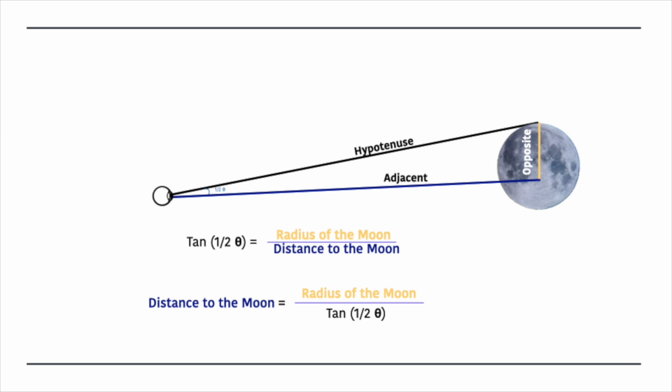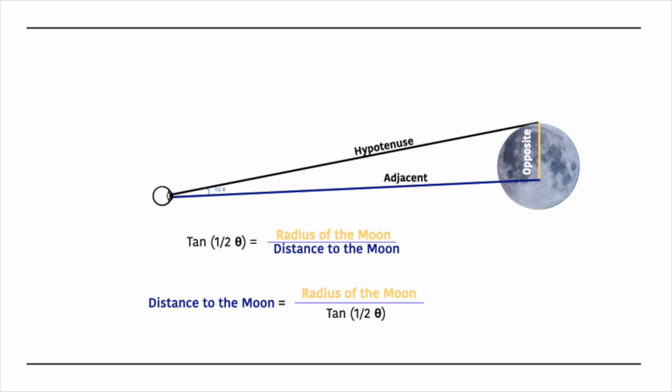Aristarchus then went on to calculate the lunar distance by working out that tan theta, which is opposite by adjacent, would be equal to the width of his thumb divided by the length of his arm, which is also equal to the diameter of the moon divided by the distance to the moon. He then continued and found that the distance to the moon would be equal to the radius of the moon divided by tan half theta.